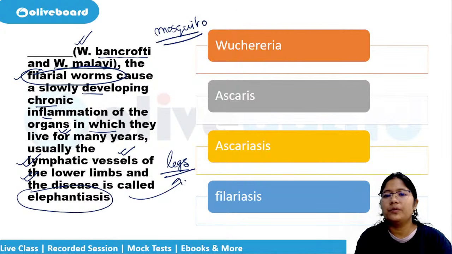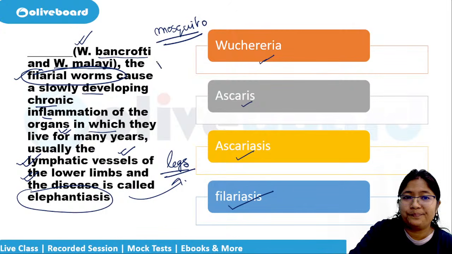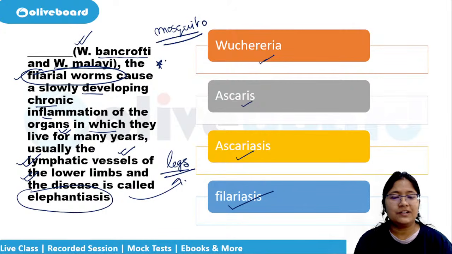So which one of the following is correct about this? Is it Wuchereria? Is it Ascaris? Is it ascariasis, or is it filariasis? Already the answer is mentioned in the question. Please remember, they're not asking the name Wuchereria.